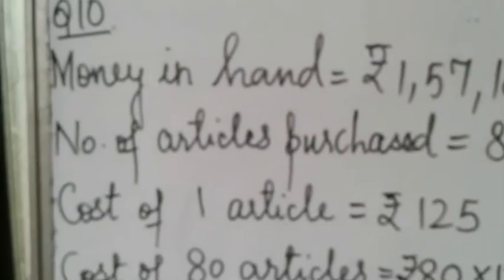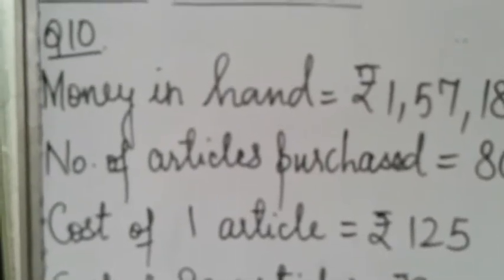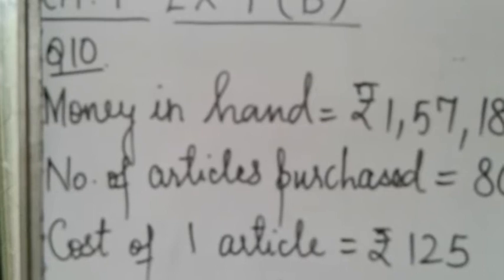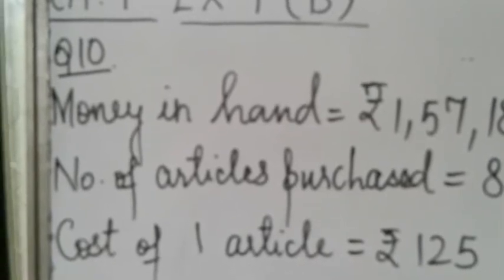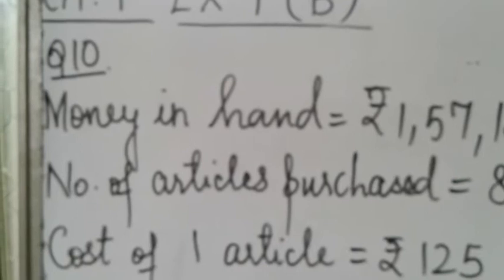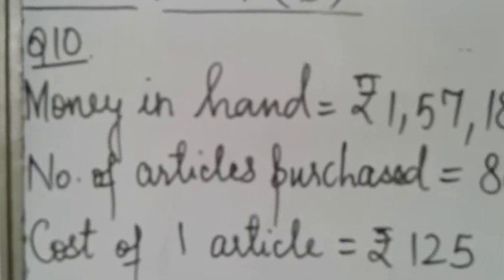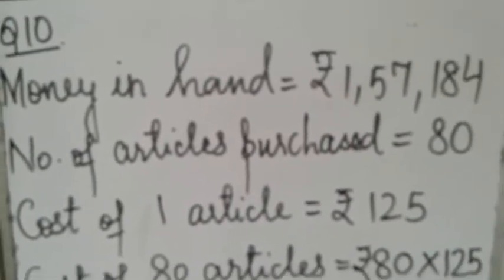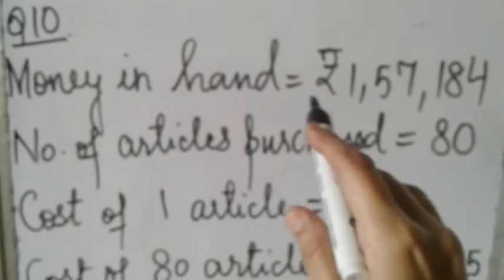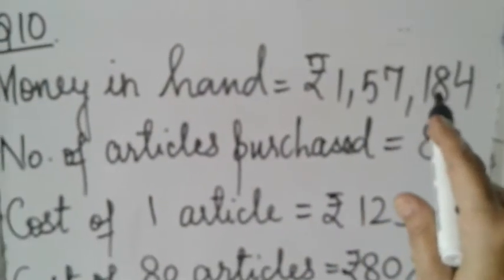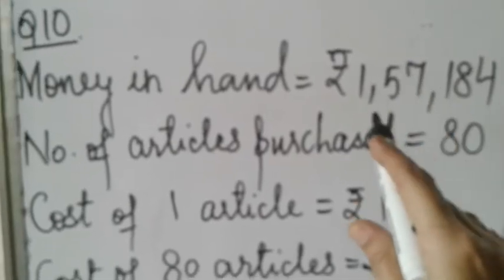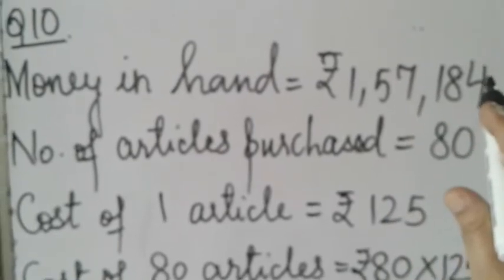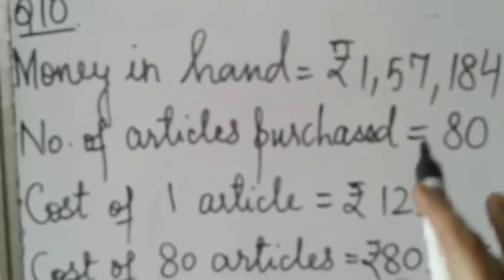Now question number 10. A man had rupees 1,57,184 with him. He placed an order for purchasing 80 articles at rupees 125 each. How much money will remain with him after the purchase? Means money in hand. A man has 1,57,184 rupees in his hand. Means he has 1,57,184 rupees to spend. Alright.